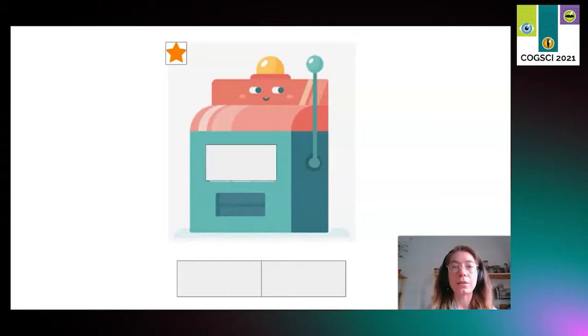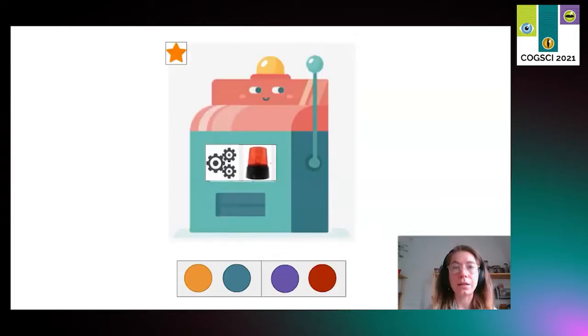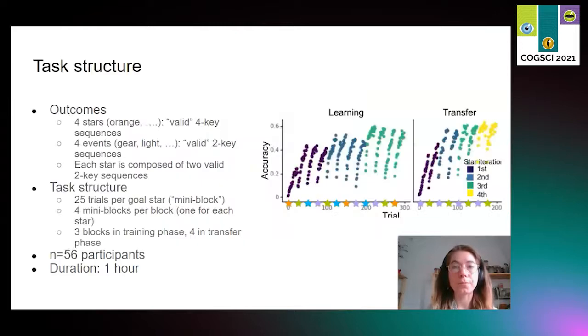On this trial, let's first make a gear, and then a light, and see what happens. Orange, blue, gear, purple, red, light. And the combination produced an orange star, our final reward. Overall, the machine uses 4 keys, and can make 4 stars and 4 intermediate events. Each star is composed of 2 events in different combinations, so the orange star might be composed of gear then light, and the blue one light then house, etc.